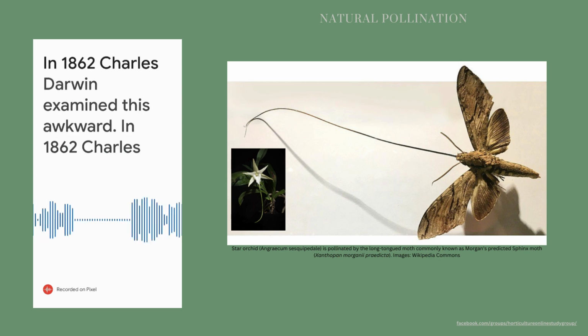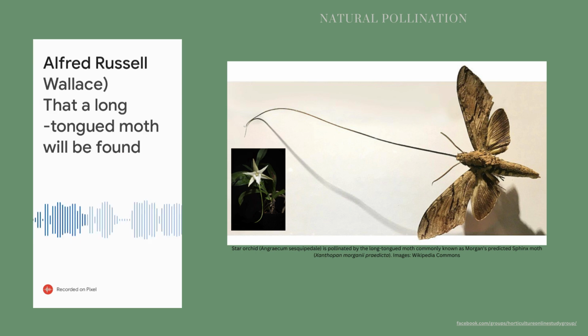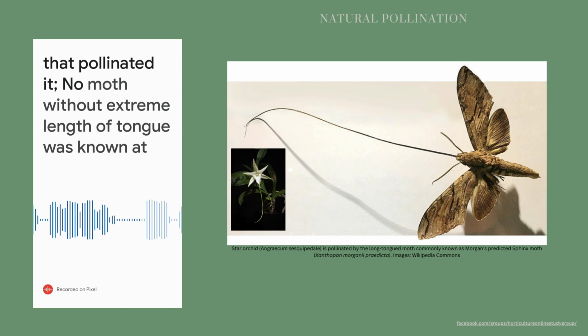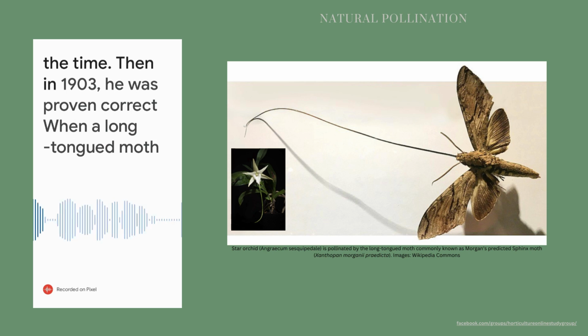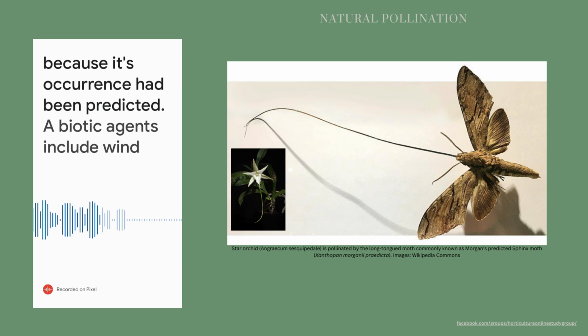In 1862, Charles Darwin examined this orchid, predicting, supported by Alfred Russel Wallace, that a long-tongued moth would be found that pollinated it. No moth with that extreme length of tongue was known at the time. Then, in 1903, he was proven correct, when a long-tongued moth, Xanthopan morganii predicta, was discovered. It was so named because its occurrence had been predicted.